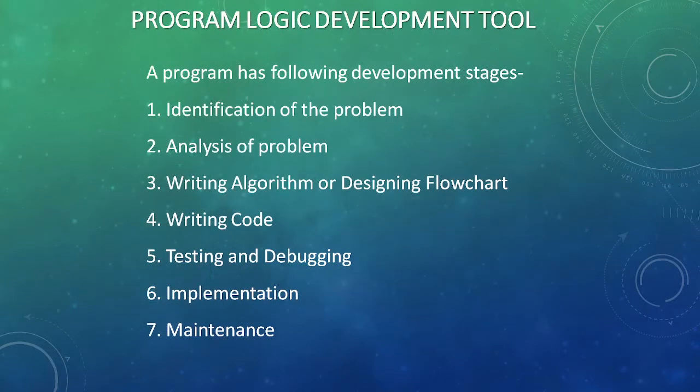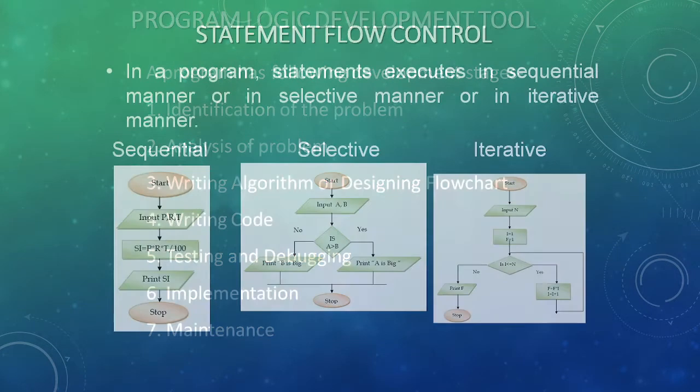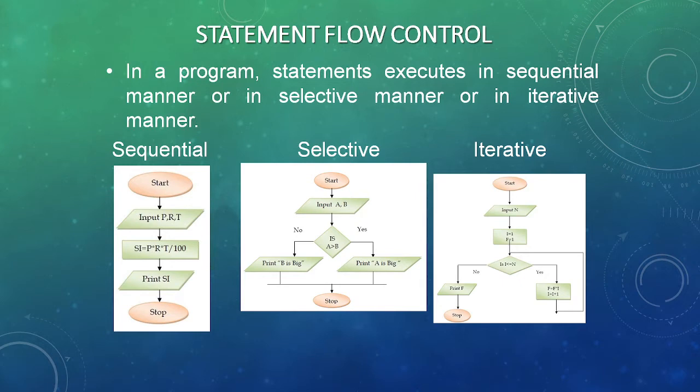The flowchart shows that when the two numbers are input, the condition is tested. This diamond-shaped box is testing the condition. If the condition is true, if A is greater than B, then the program will show the output for the true part of the block. True block will be executed. But if the condition is false, else block will be executed, meaning thereby the decision is taken. And then the program goes to stop and exit. Whereas iteration means looping.